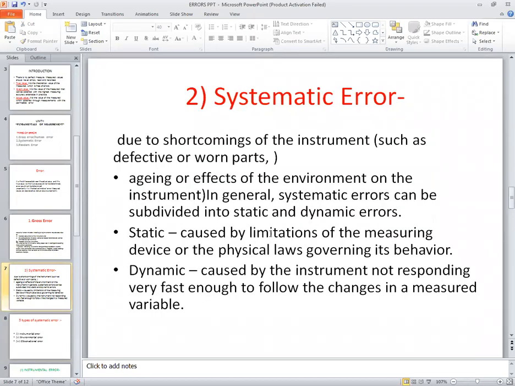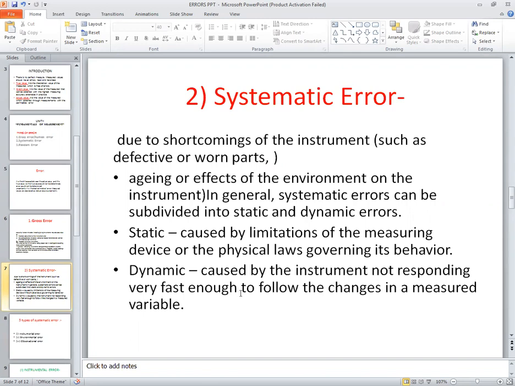So first one is the static error. This static error is caused by limitations of the measuring devices or physical laws governing its behavior. Therefore, by these static parts, there will again be systematic error.